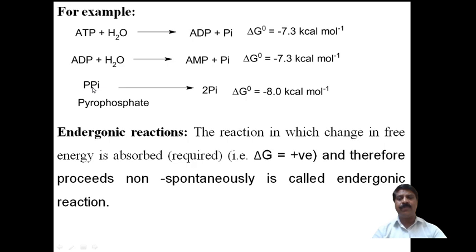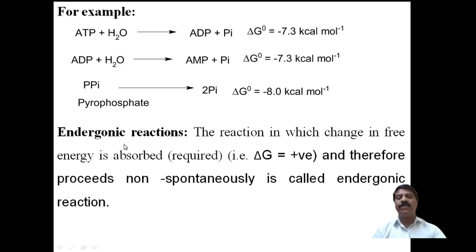Pyrophosphate is the dimer of phosphate, and it will be converted by breaking the bond. During that bond breaking, this amount of energy will be liberated. Delta G naught is equal to minus 8.0 kilocalorie per mole. In this reaction the delta G naught is negative, hence these are called exergonic reactions. Those are examples of exergonic reactions.